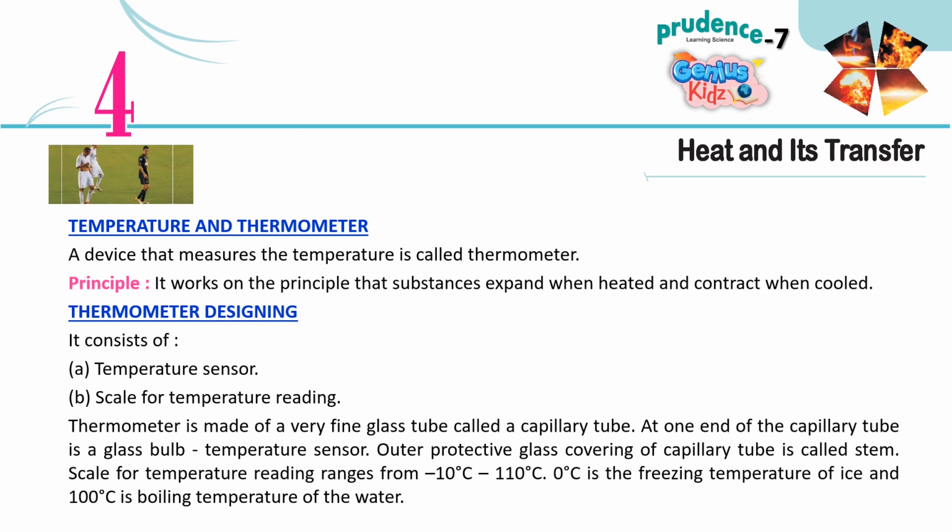A thermometer is made of a very fine glass tube called a capillary tube. At one end of the capillary tube is a glass bulb, the temperature sensor. The outer protective glass covering of the capillary tube is called the stem. The scale for temperature reading ranges from -10 degrees Celsius to 110 degrees Celsius. 0 degrees Celsius is the freezing temperature of ice and 100 degrees Celsius is the boiling temperature of water.